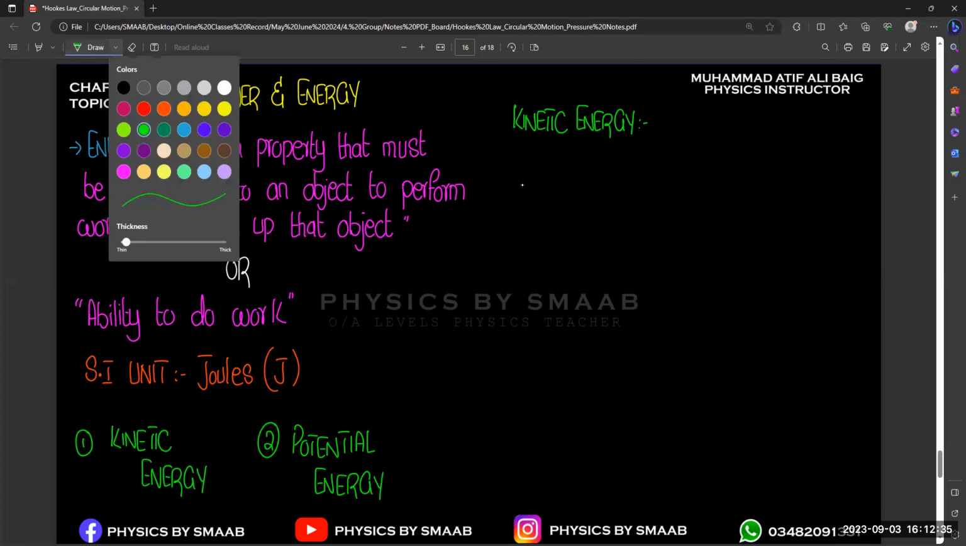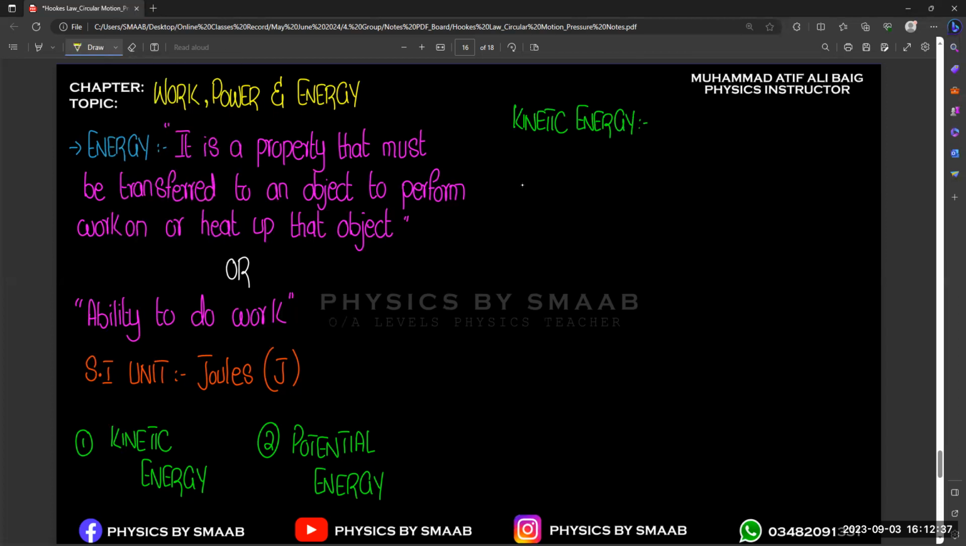we can simply define kinetic energy as energy due to motion, right? So let's suppose a car is moving from one point to another, right? So we can say that the energy of the car at that time is kinetic energy, right?